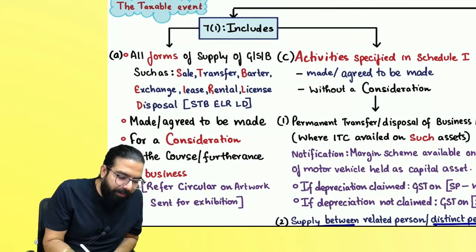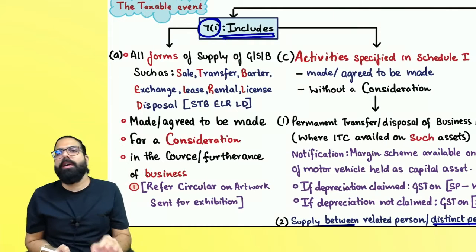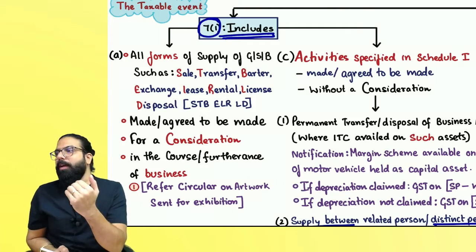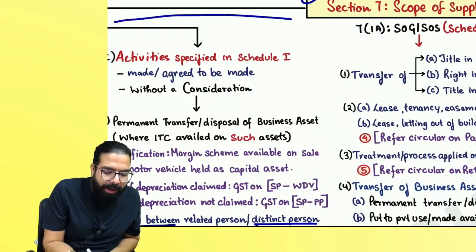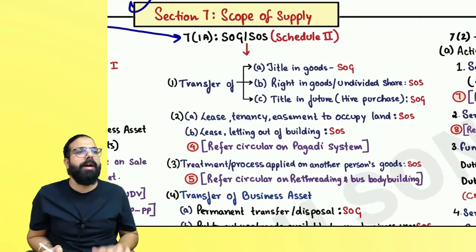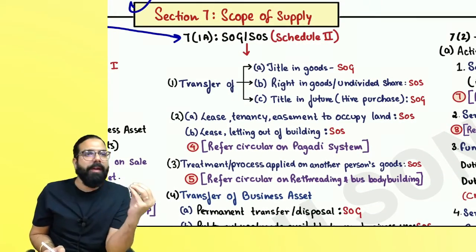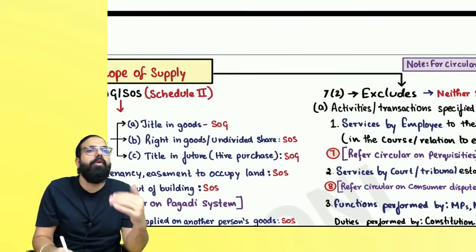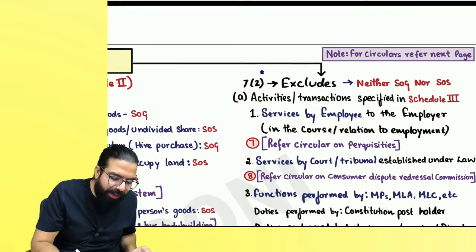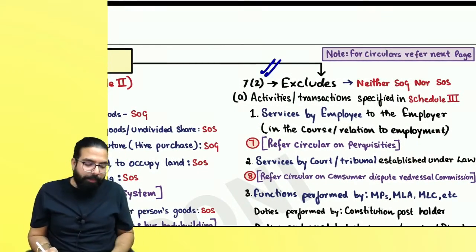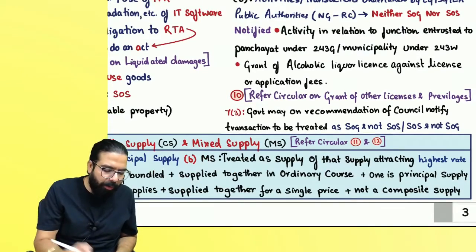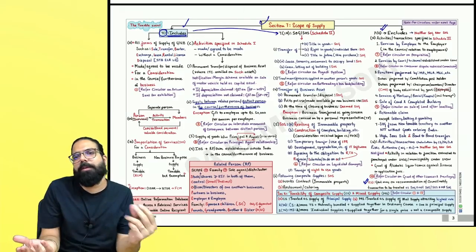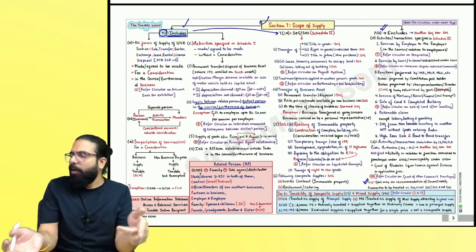So in supply, section number 7.1 says what are the things which are included in supply, what are the activities or transactions that will be included in supply. Then once some activity is supply, section number 7.1A helps us determine whether it is supply of goods or supply of service. If something is already falling in supply under section 7.1, but the government wants to exclude it, then the government specifically says so in section 7.2. And then we have section 7.3, which is the power with the government to notify something as supply of goods and not supply of service, or supply of service and not supply of goods.